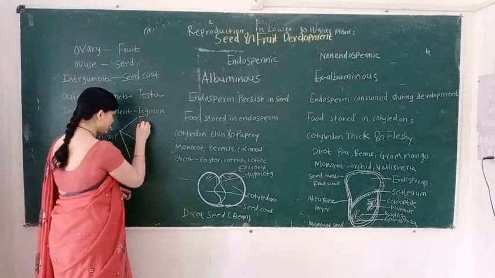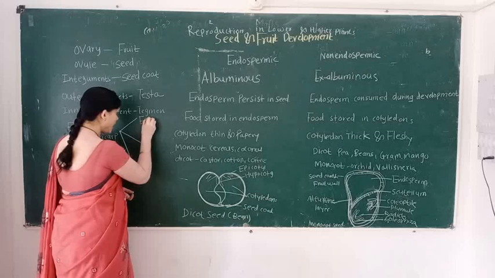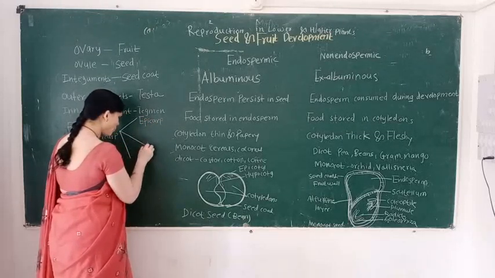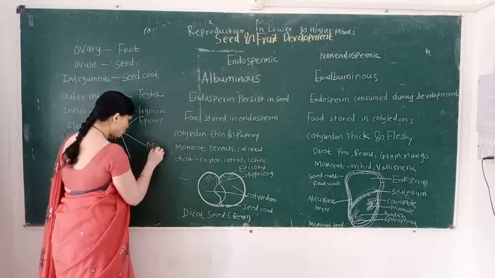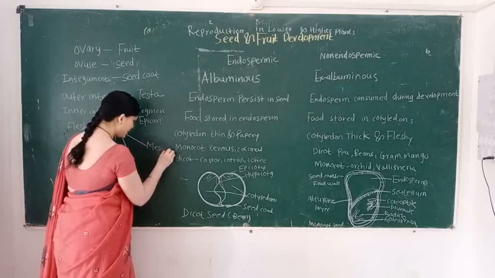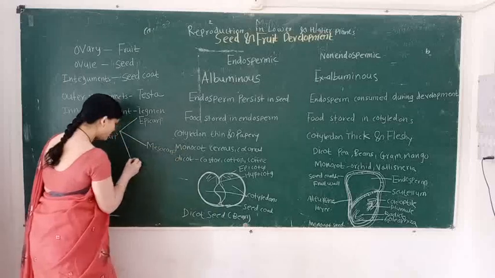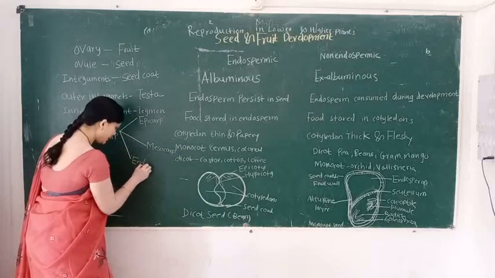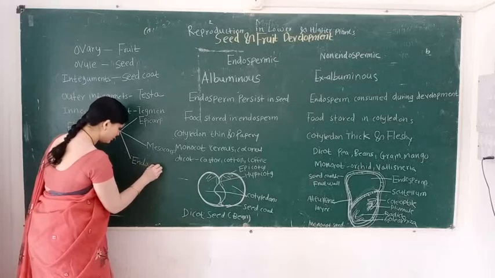The outer layer is known as the epicarp. The middle layer is called the mesocarp, and the inner layer is called the endocarp.